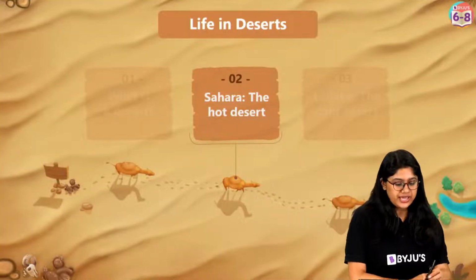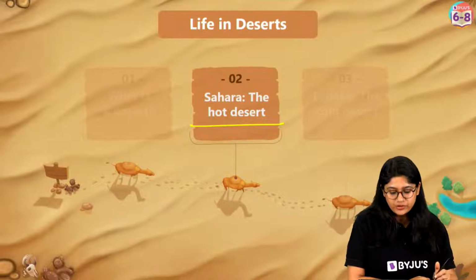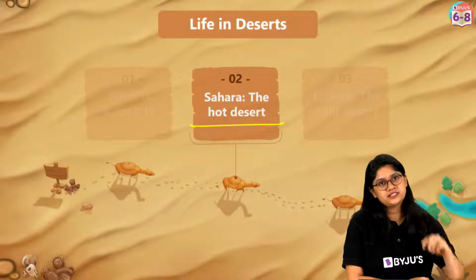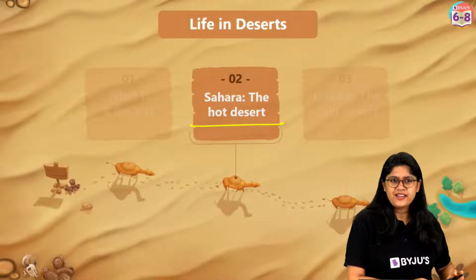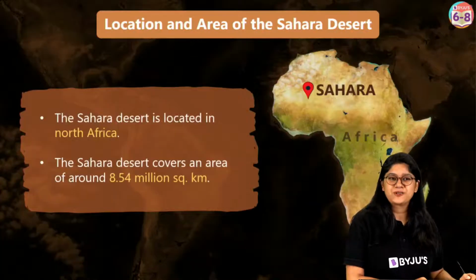Now, talking about the next important point, Sahara Desert. Okay, now everyone, what are we doing? We're going on a vacation to Sahara Desert. Are you ready, everyone? Let's go to Sahara Desert and let's see what we have in that particular desert.